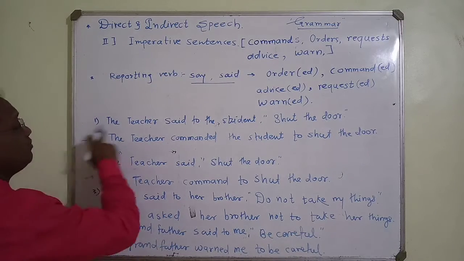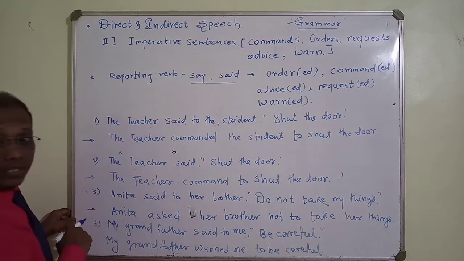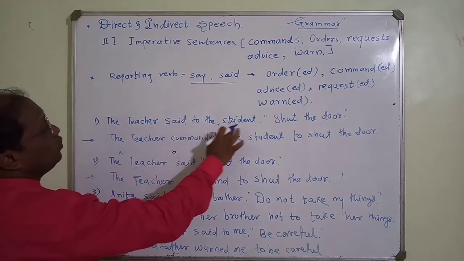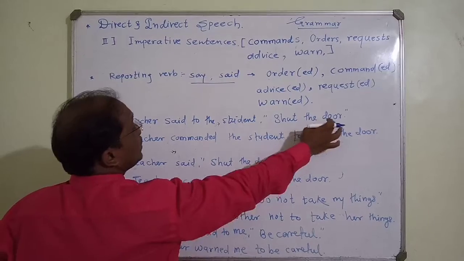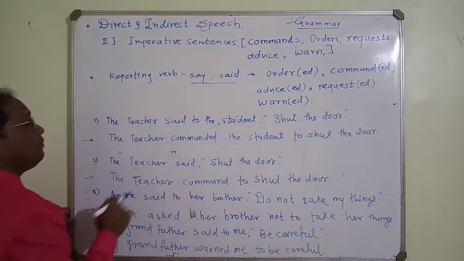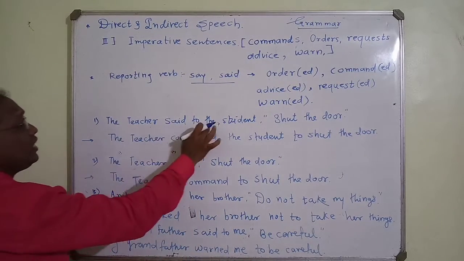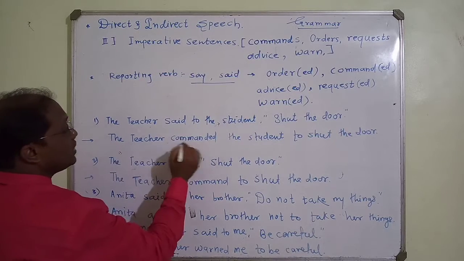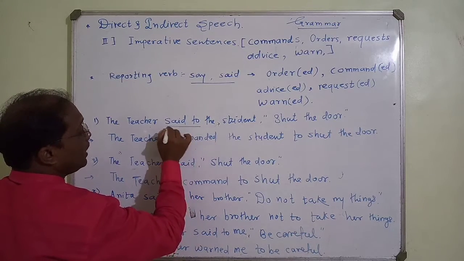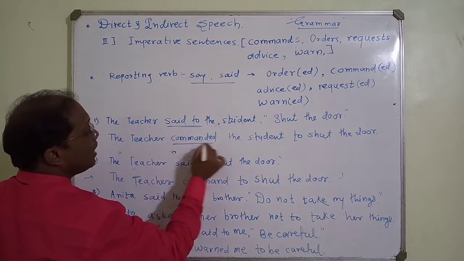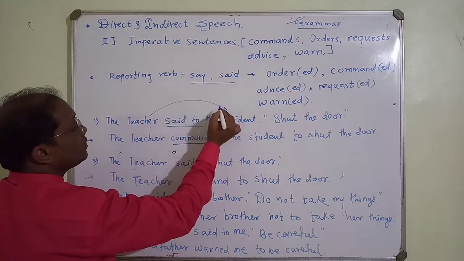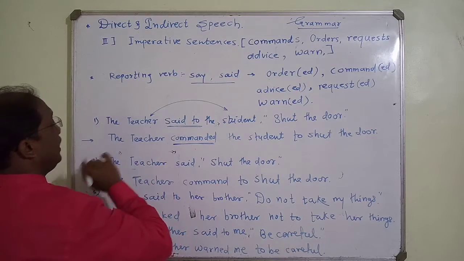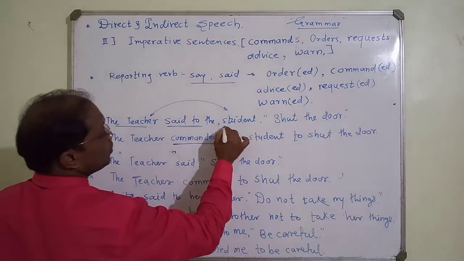Now let us see some sentences. The teacher said to the student, "Shut the door." Instead of said to, we use commanded. Here there are two persons, one is a teacher, another is a student.